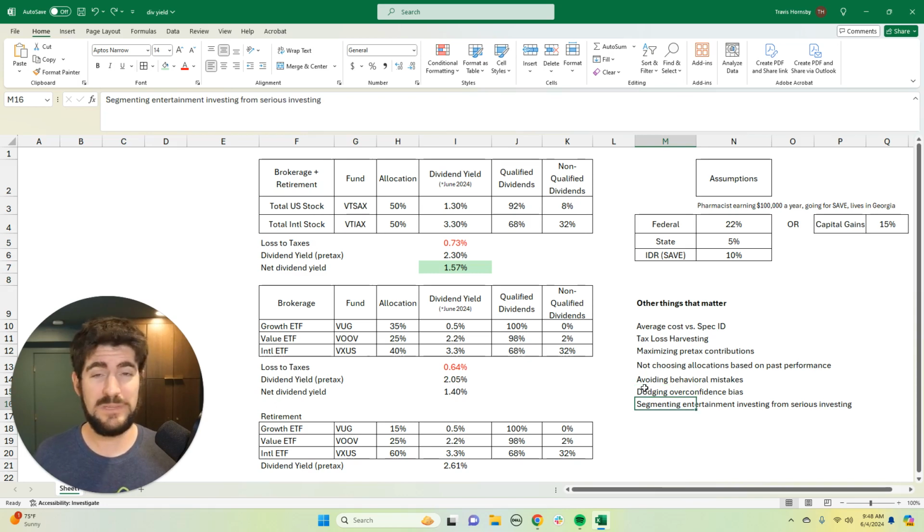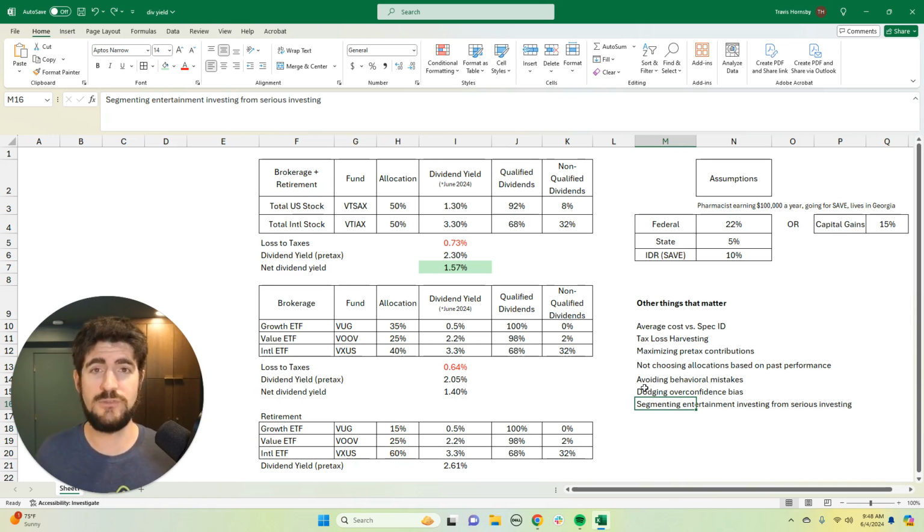And then segment your entertainment investing from serious investing. Serious investing is sober-minded, it is careful, it is paying attention to things like taxes, and it's long-term. A lot of times people will get caught up in what's happening on Reddit or meme stocks or the hottest thing on YouTube, and that is not a successful way to invest for the long term. That is entertainment investing, which is fine, but it's important to keep it to a portion of your portfolio.